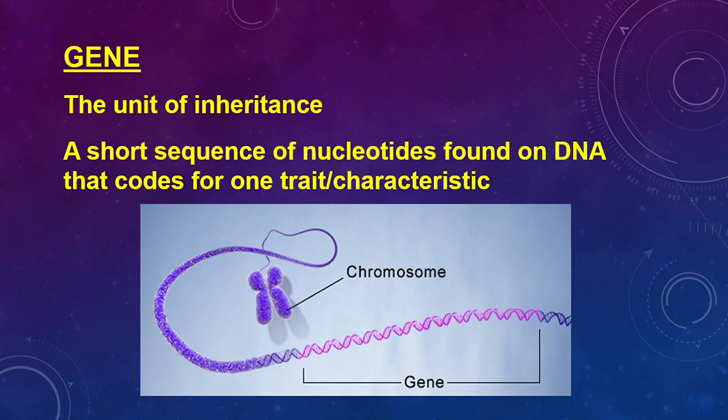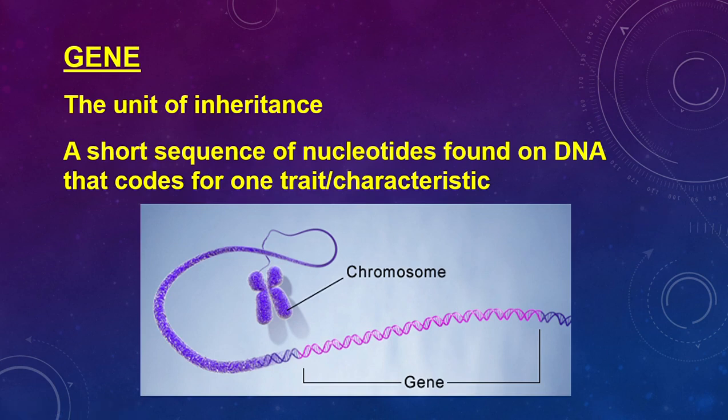There's also the regulatory things, the gene for this particular regulatory thing. But if you want to think of it as the easiest version, we're looking for the coding of one protein, to make it slightly easier for you guys. That represents one gene, a short section of nucleotides on this whole DNA strand. So that is the gene.